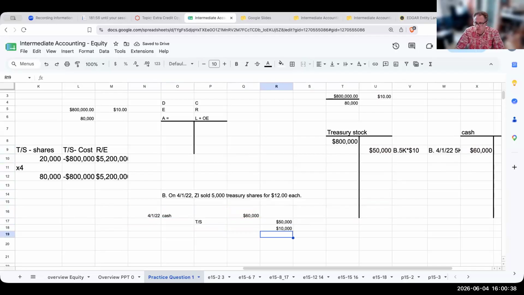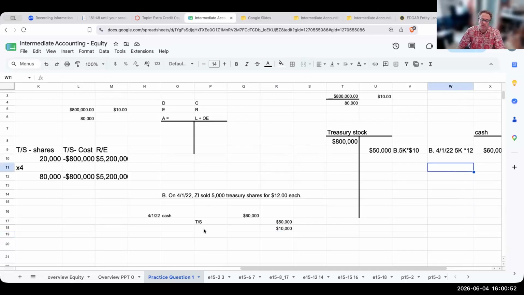Instinctively, I bought it for 10 and sold it for 12, so I would want to credit a gain. But we don't do that when we're buying or selling our own shares. So I'm going to have an account called additional paid-in capital treasury stock. So, record sale of treasury stock. Now, we're in academia right now.